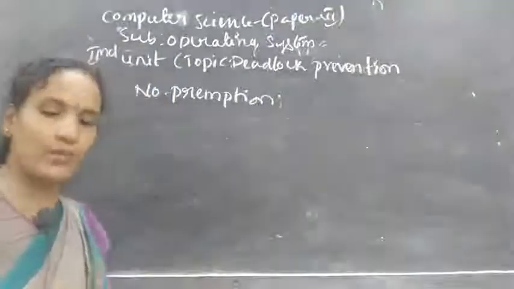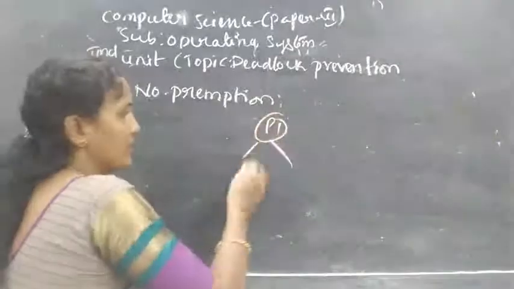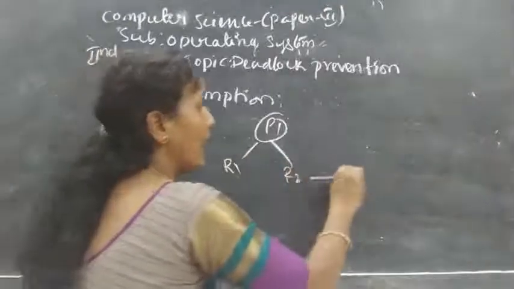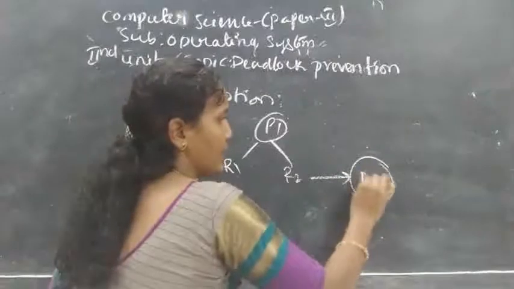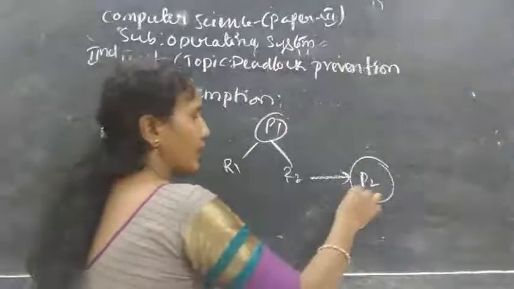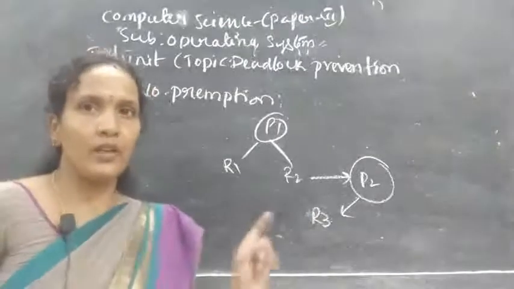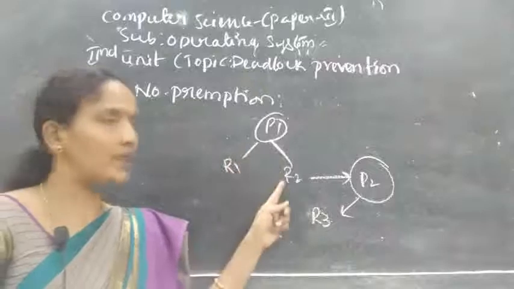And here one more, the second solution. Second approach, for example: P1 is there. P1 is already holding R1 and it is waiting for R2, and R2 is with P2, for example, and P2 is waiting for R3. So here P1 already holds R1 and it is requesting R2.